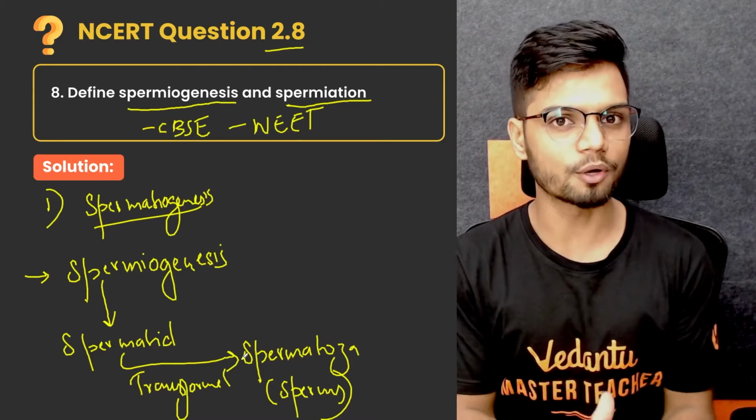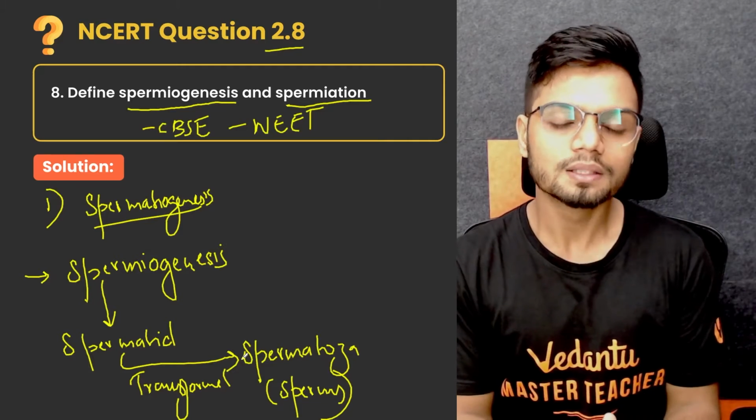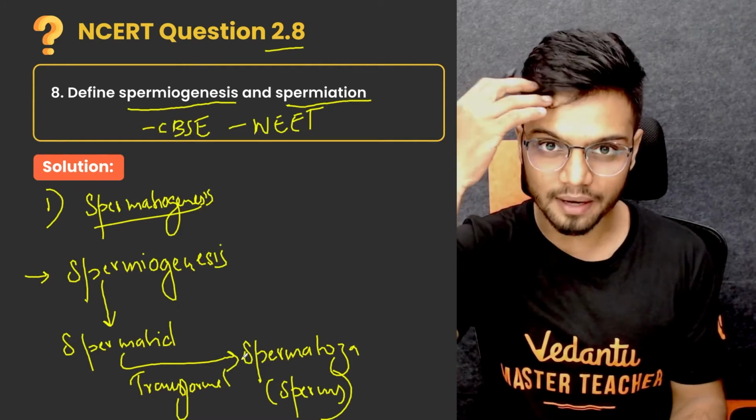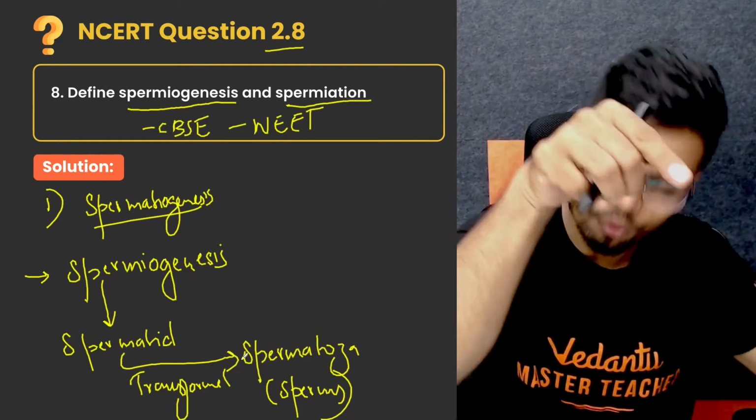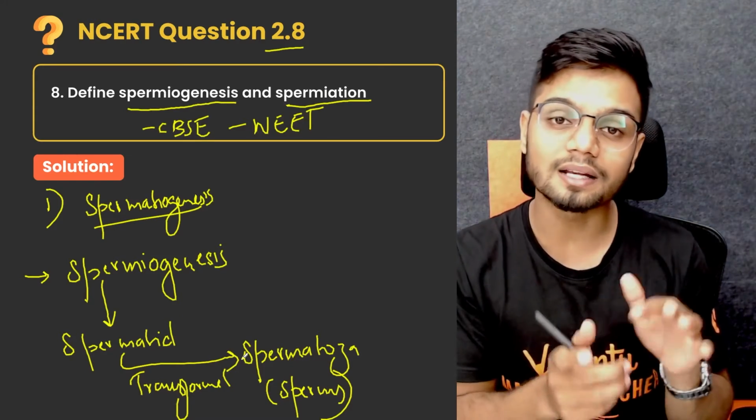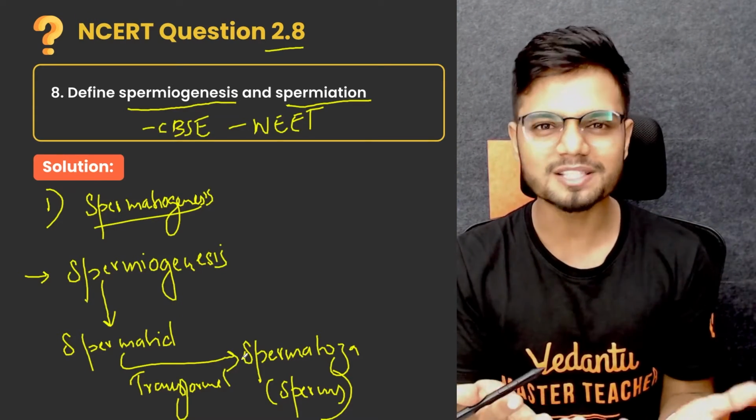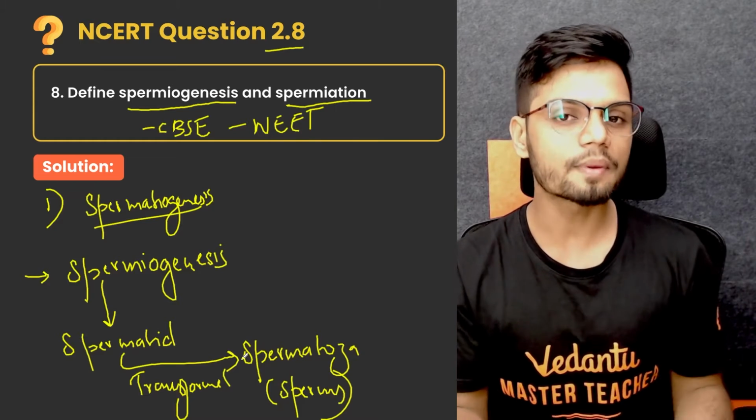Once the sperms are produced, these sperms will take their head and get embedded inside the Sertoli cells. I repeat, once the sperms are produced, now we have the sperms. Now what happens to the sperms?